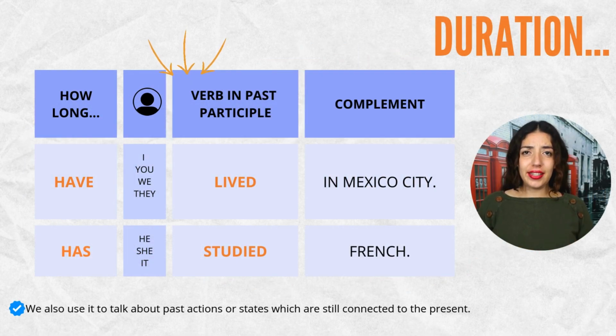When we ask about our experiences, there is also the option of emphasizing the duration of this experience. If we want to focus on the duration, we use how long. The only thing that we have to do is add how long at the beginning of my sentence. For example, how long have you lived in Mexico City? How long have you studied French? That's it.